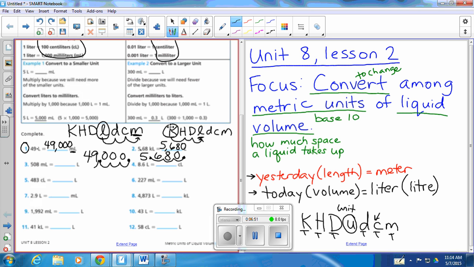Now, what am I doing mathematically here? Yes, I'm moving my decimal point. It's a nice, easy trick to use. But what am I actually doing? So right here, for this number 1, I'm taking 49 liters, and I'm changing it to milliliters.